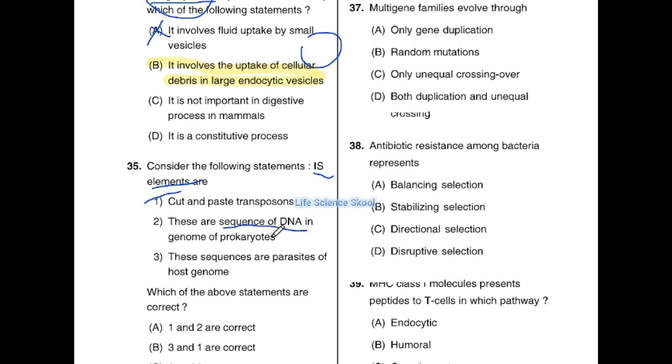I said these are small segments or short DNA sequences, so that is also correct. In the genome of prokaryotes, and you can even find these IS elements in eukaryotes as well. So option 2 is also a correct answer.